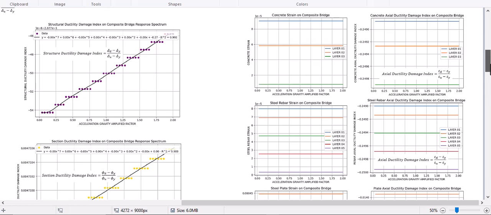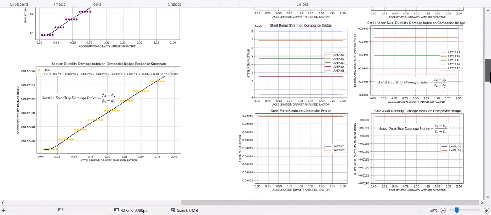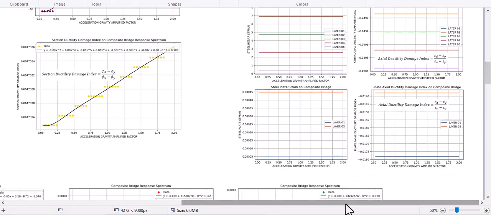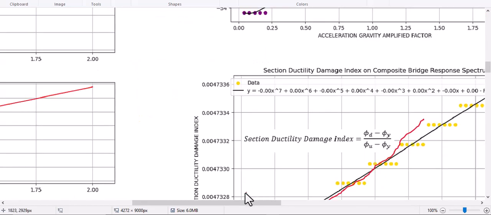Different ductility damage index, it shows these constant values, and also by changing the section ductility damage index and acceleration of gravities, it has this shape. With this polynomial regression, it has very good fitted data.